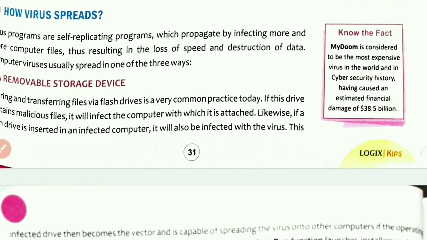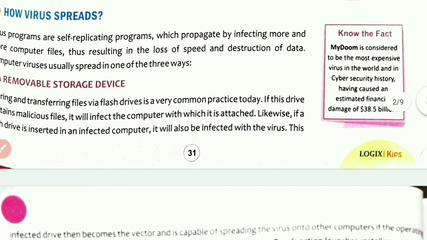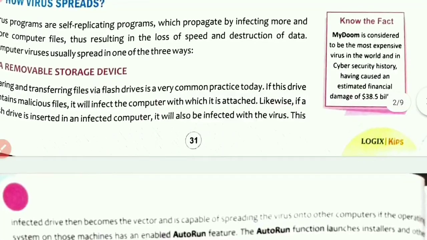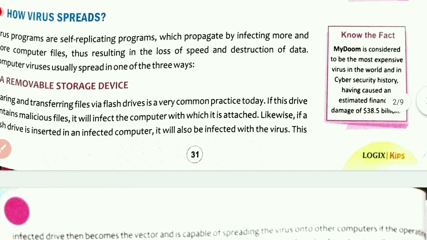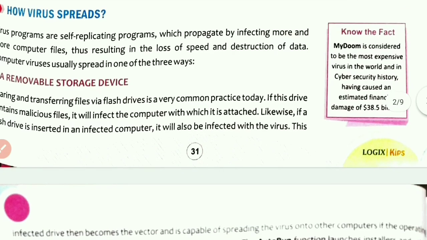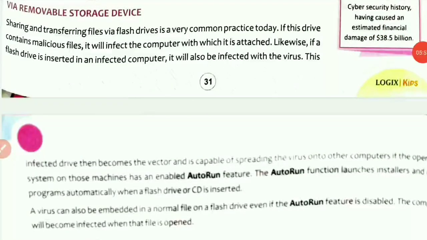Virus programs are self-replicating programs which propagate by infecting more and more computer files, thus resulting in the loss of speed and destruction of data. Computer viruses usually spread in one of three ways. The first one is by using a removable storage device.